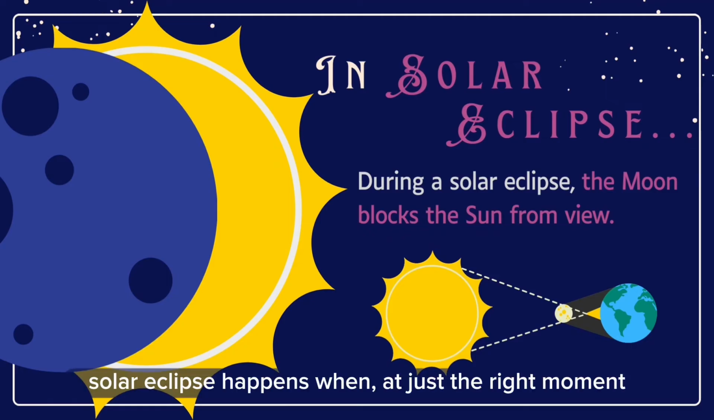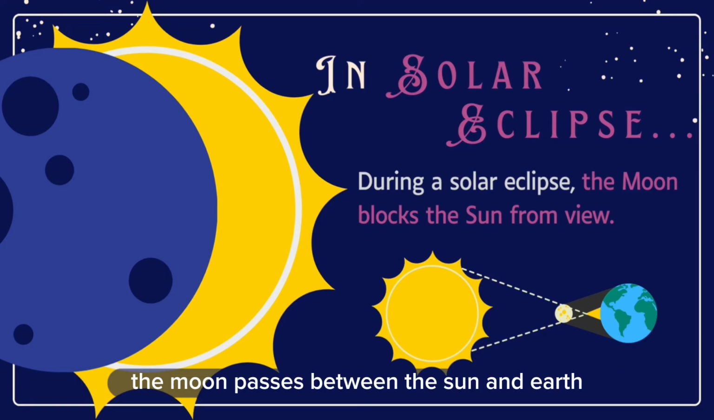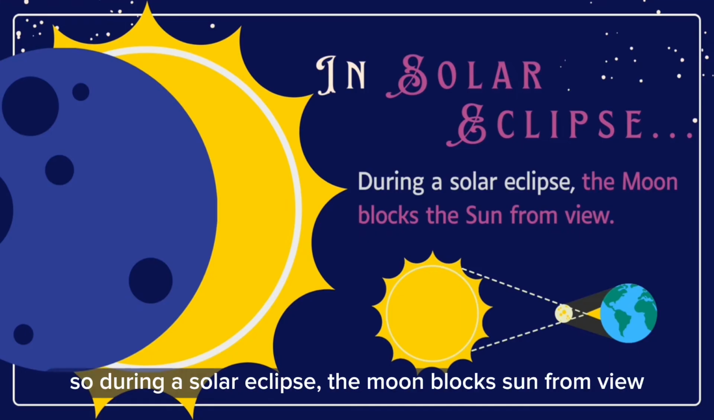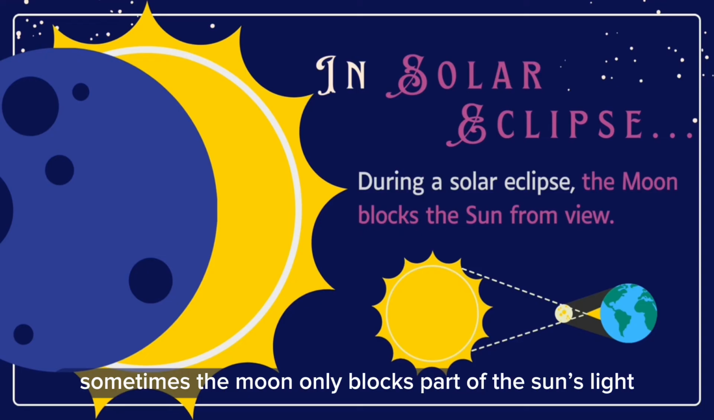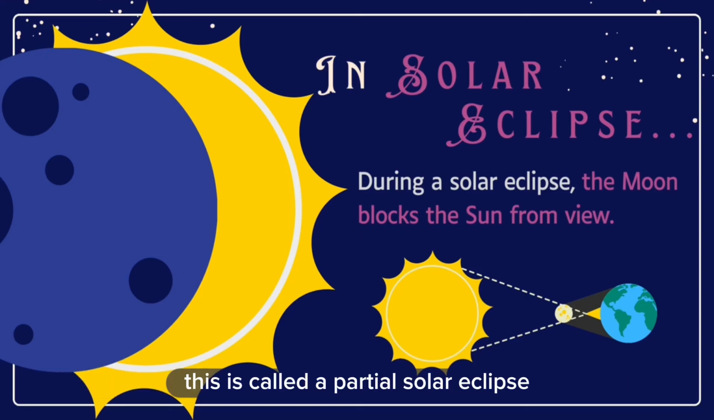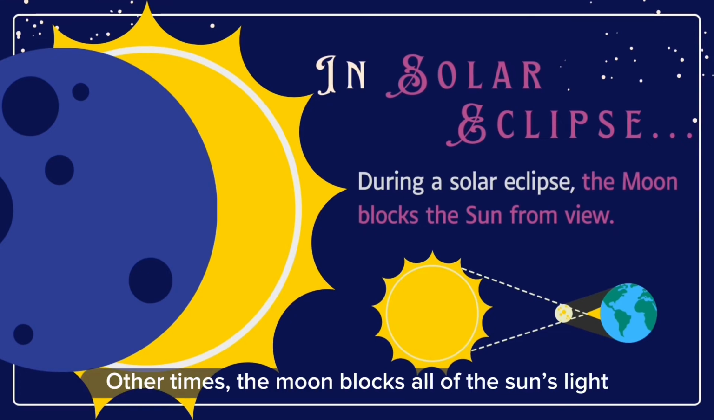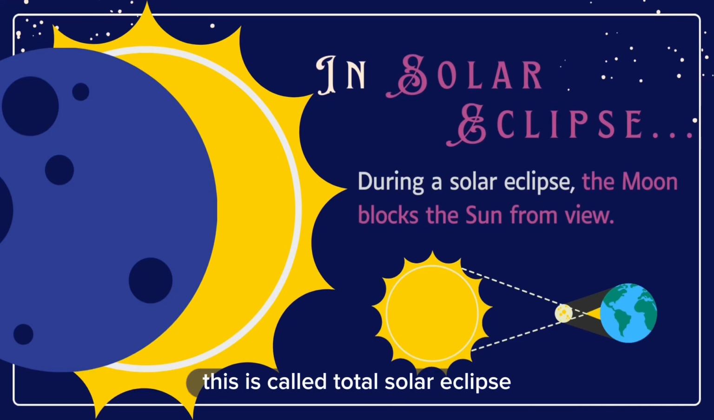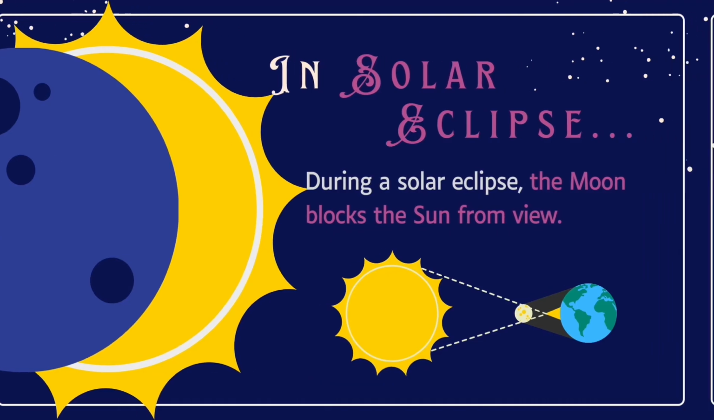A solar eclipse happens when, at just the right moment, the moon passes between the sun and earth. So during a solar eclipse, the moon blocks the sun from view. Sometimes the moon only blocks part of the sun's light. This is called a partial solar eclipse. Other times, the moon blocks all of the sun's light. This is called a total solar eclipse.